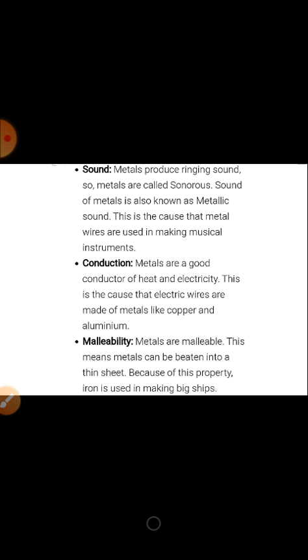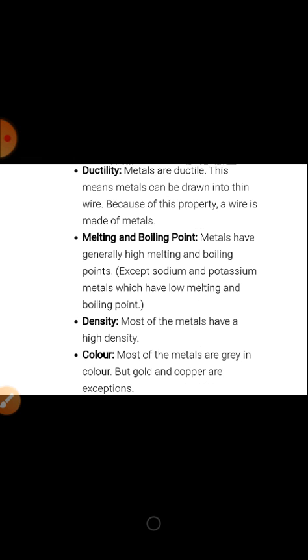Malleability. Metals are malleable. That means metals can be beaten into thin sheets. Ductility. Metals are ductile. This means metals can be drawn into thin wires. Melting and boiling point. Metals have generally high melting and boiling points except sodium and potassium. Density. Most of the metals have a high density except sodium and potassium, which have low densities.